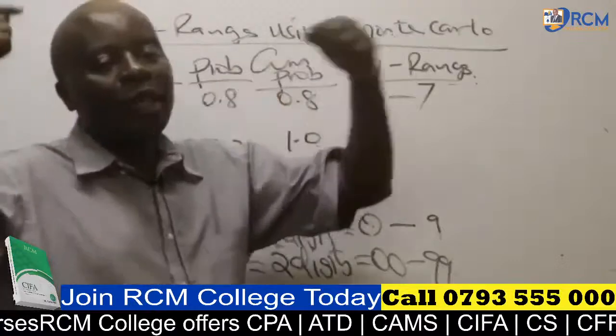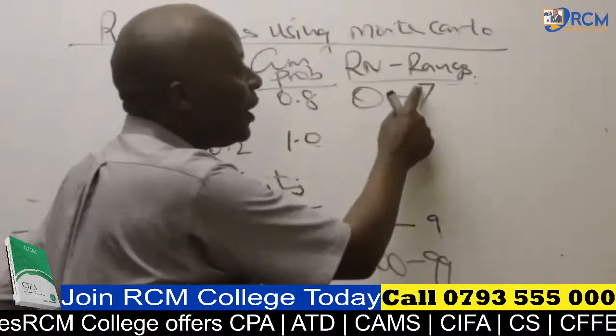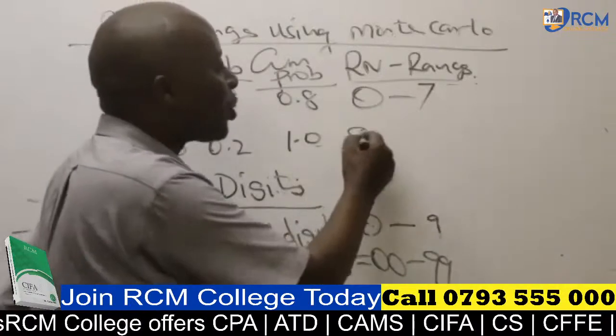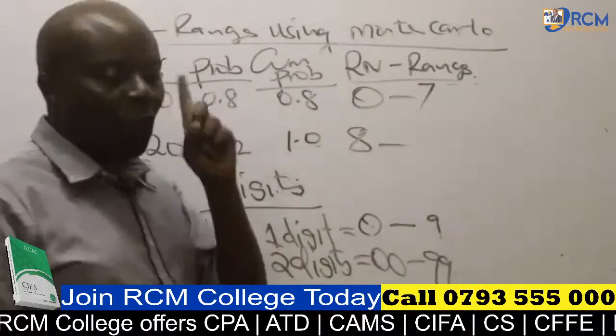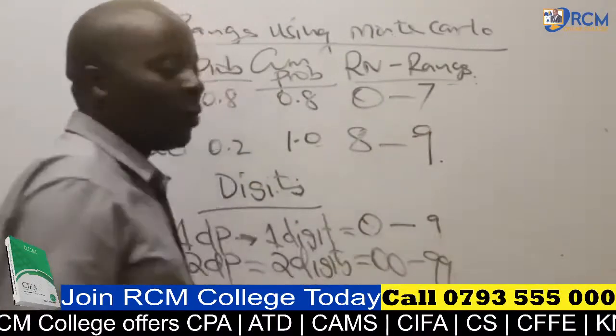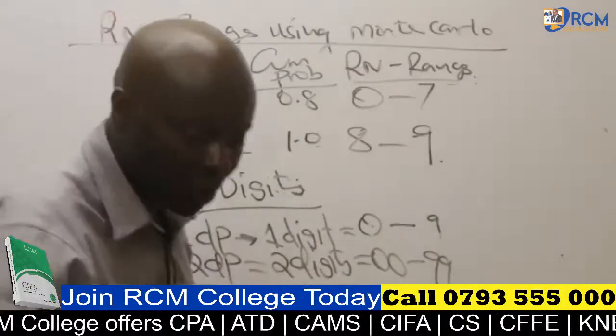From there, I go to the next class, the next range. The next range will start from the next number after 7 on the number line, which is 8. So 8 all the way to 10 minus 1. 10 minus 1 gives us what there, somebody? It gives us 9.